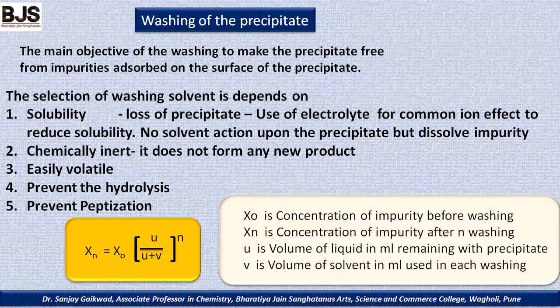U is the volume of liquid in ml remaining with the precipitate, and V is the volume of solvent in ml in each washing. And x0 is the concentration of impurity before washing. From that equation we can calculate how much impurity gets washed out from the precipitate.